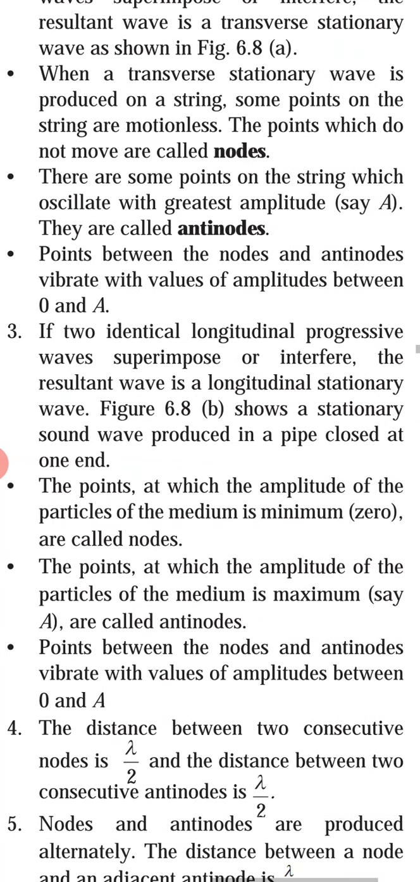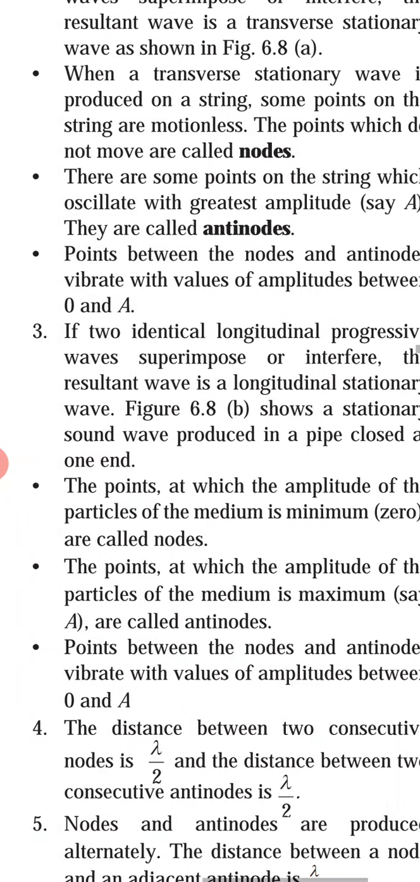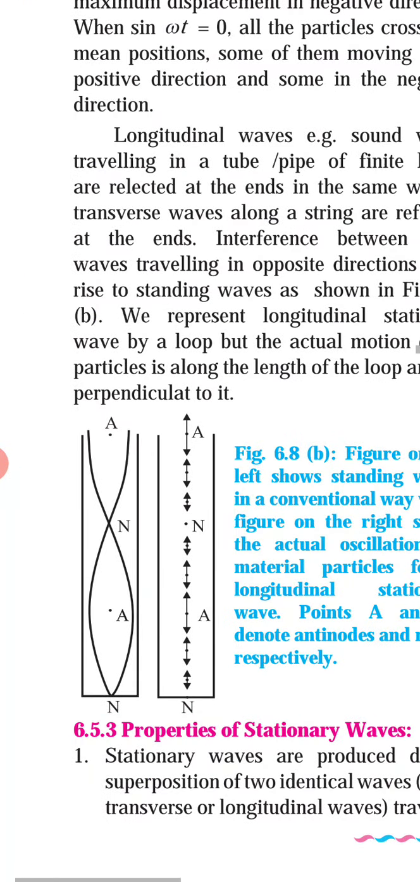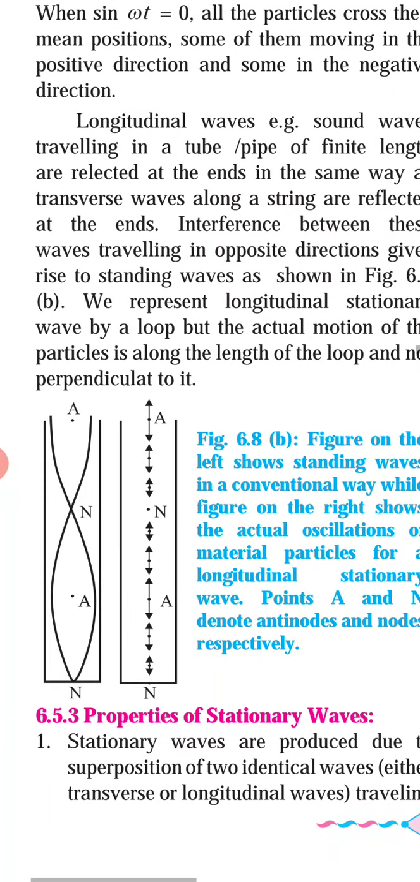If two identical longitudinal progressive waves superpose or interfere, the resultant wave is a longitudinal stationary wave. That also we have seen in figure 6.8b. Okay, here also you can see. These are the figures.